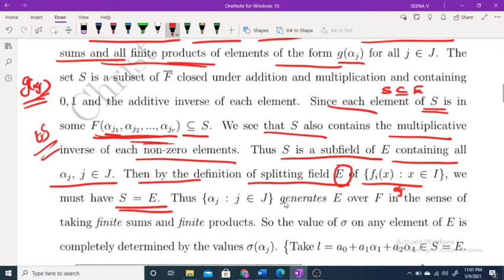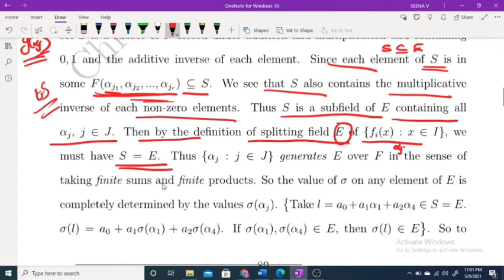Thus the alpha j, j belongs to J, generate E over F in the sense of taking finite sums and finite products. So the value of sigma on any element of E is completely determined by the values of sigma on alpha j. Note that every element of E is of this form, since E is equal to S. So the value of sigma on any element of E is completely determined by its values on sigma alpha j.